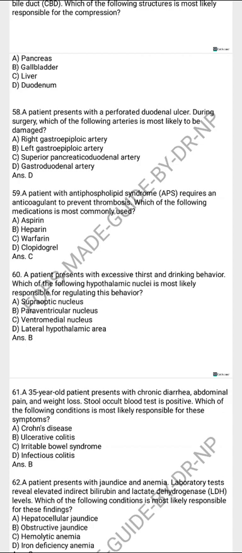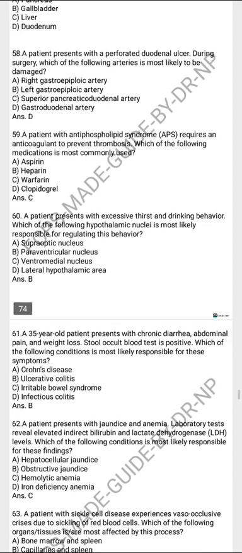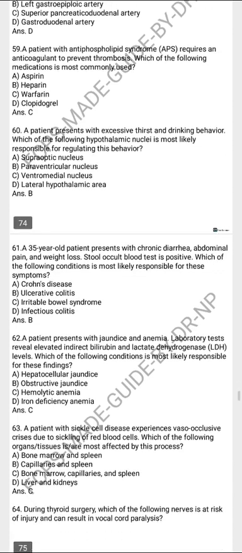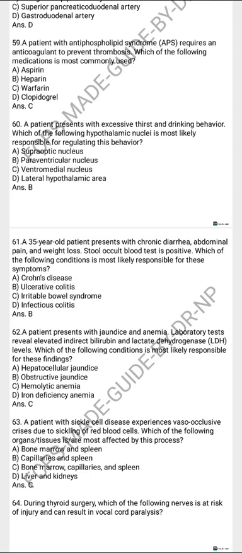The patient with antiphospholipid syndrome requires an anticoagulant to prevent thrombosis. Which of the following medications is most commonly used? Warfarin. The patient presents with excessive thirst and drinking behavior. Which of the following hypothalamic nuclei is most likely responsible for regulating this behavior? The paraventricular nucleus.